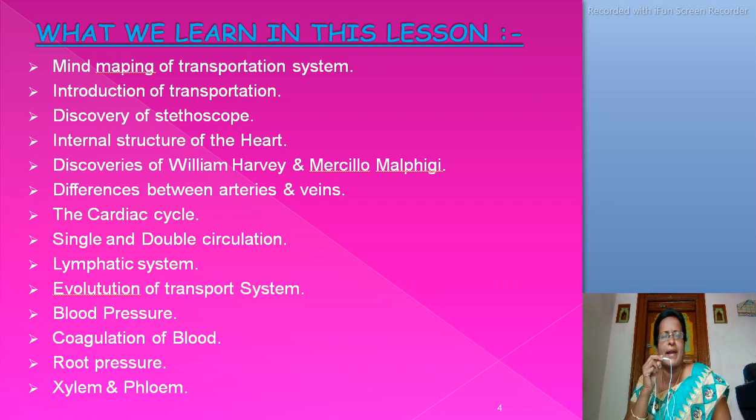They are mind mapping of transportation system, introduction of transportation, discovery of stethoscope, internal structure of the heart, discoveries of William Harvey and Marcello Malpighi, differences between arteries and veins, the cardiac cycle, single and double circulation, lymphatic system, evolution of transport system, blood pressure, coagulation of blood, root pressure, and lastly xylem and phloem.